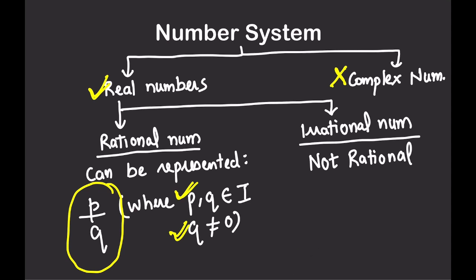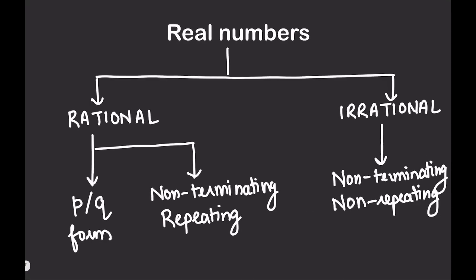So the basic definition of a rational number is that it can be represented in the form of P by Q, where P and Q are integers and Q is not equal to 0, and all the remaining numbers are not rational, they are irrational numbers, right? Now let's go deep into rational numbers. Rational numbers could be of two types. They could either be of P by Q form, like 2 by 3, 6 by 9, 5 by 1. All these are P by Q form rational numbers, right? Simply we can see that in P by Q form, P and Q are integers.